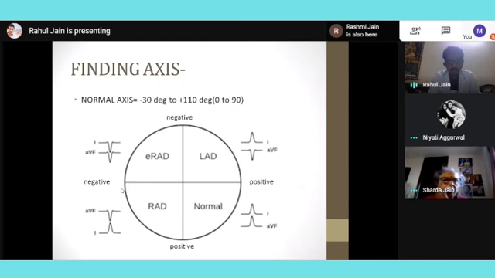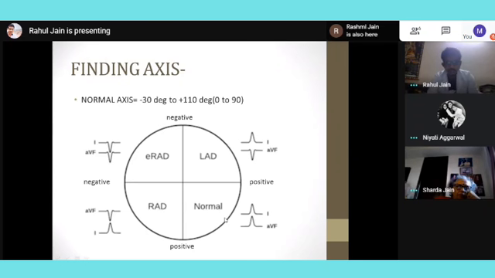Then coming to axis. What does the word axis mean? It is the resultant vector of the whole heart. Since our heart is inclined downwards and towards the left side, if I'm seeing a person from the front, the heart points in this quadrant.